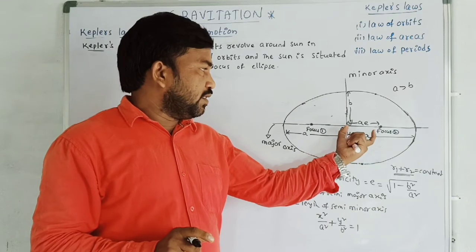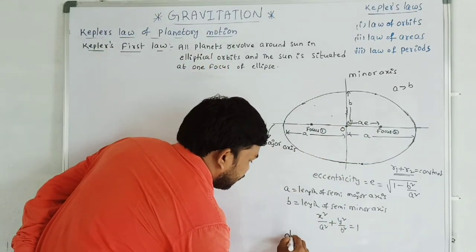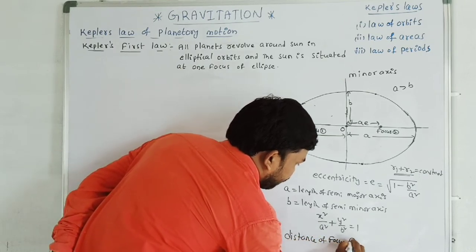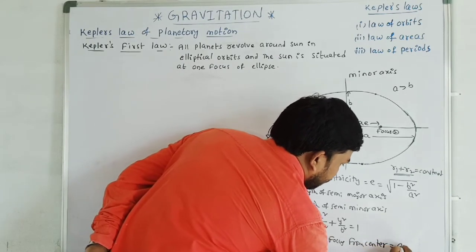That value is always equal to AE. AE is the distance of the focus from the center.